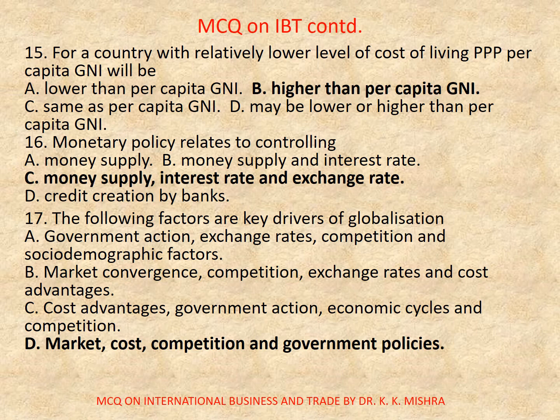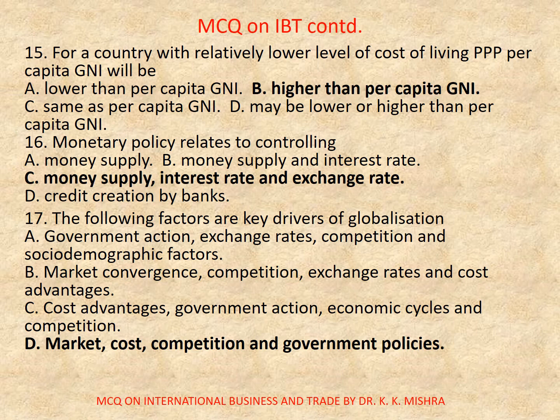Now, question number 17. The following factors are key drivers of globalization. Options are A, government action, exchange rates, competition and sociodemographic factors, B, market convergence, competition, exchange rates and cost advantages, C, cost advantages, government action, economic cycles and competition, D, market cost, competition and government policies.